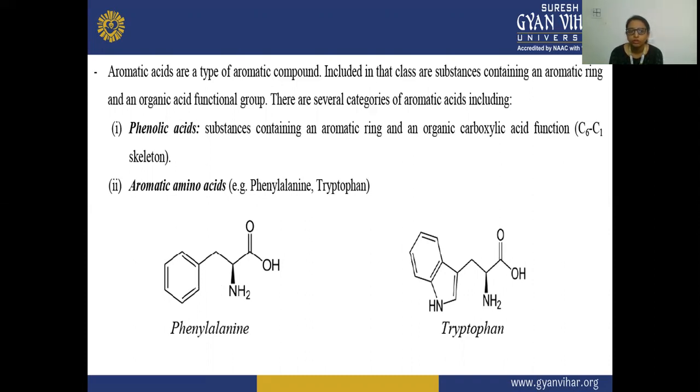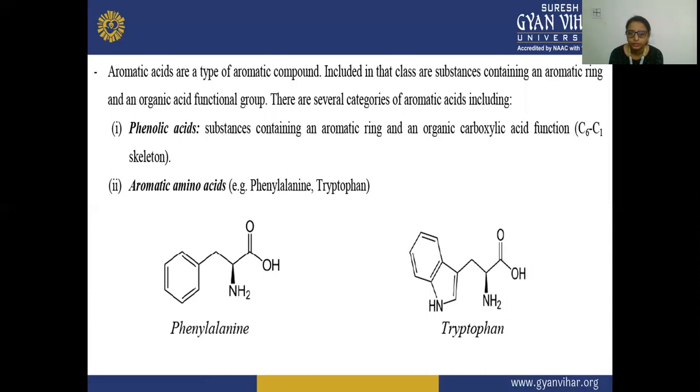So first is your phenolic acid. In your phenolic acid, the substance contains an aromatic ring and an organic carboxylic acid function. So here it has a C6 aromatic ring, and on the first carbon, C1, there is a carboxylic acid present on this aromatic ring. Secondly is the aromatic amino acid.